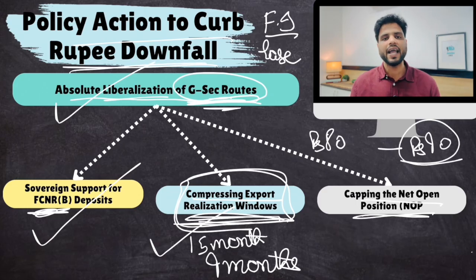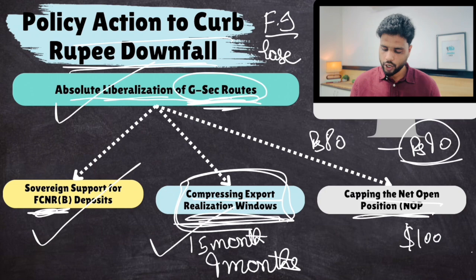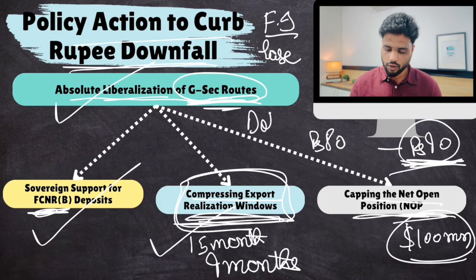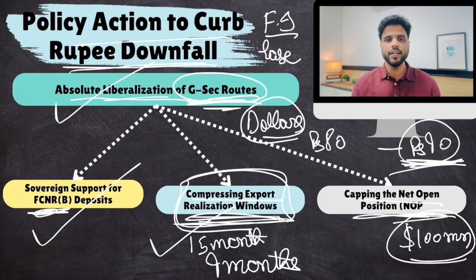Now we have capped the gain that banks can have. We have capped it at $100 million per bank. Banks have a lot of dollars. Now banks, after a point, were forced to sell. Even when the rupee went to 90 and they expected it to go to 95, banks were forced to sell at 90. This led to more sales of dollars in the market, reducing the demand for dollars, thereby stabilizing the rupee.